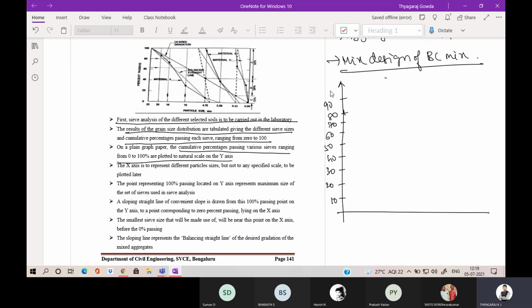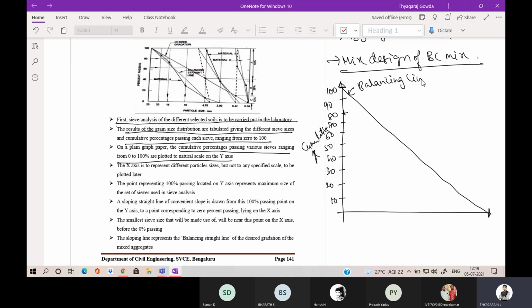So this is a cumulative passing, and the point on the x-axis represents the maximum size of sieve which is used. Now you are going to mark another point on the x-axis. A straight line is drawn from that point to the 100 point. This we are going to call a balancing line.